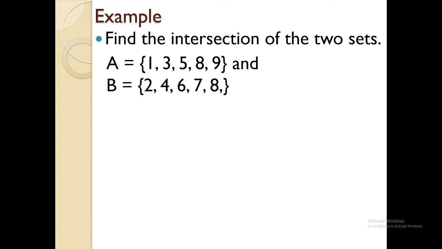Let's have this one. What is the intersection of A and B? It's the number 8. Why is it the number 8? That's my question. Why is the intersection of A and B the number 8? Mao may common sa A ug B. There are no other numbers there. It's only number 8.